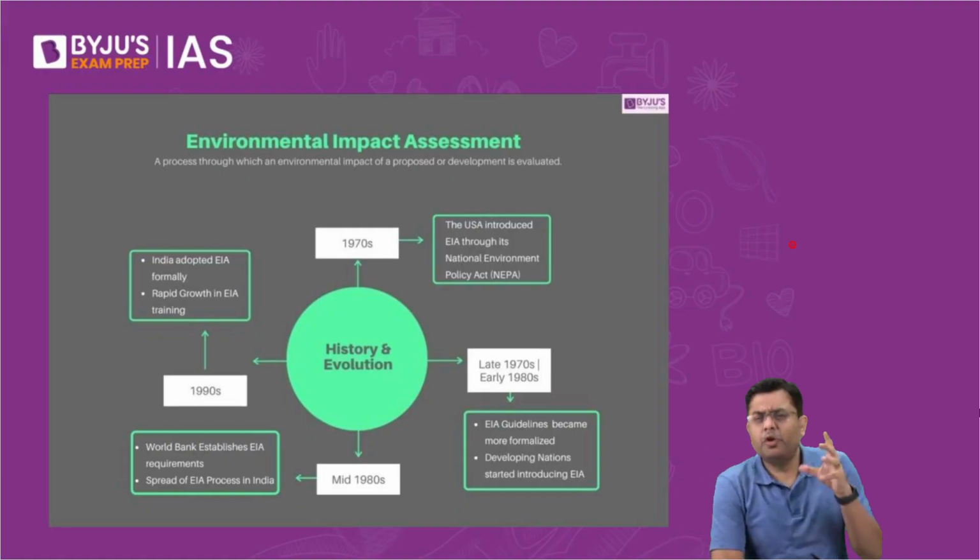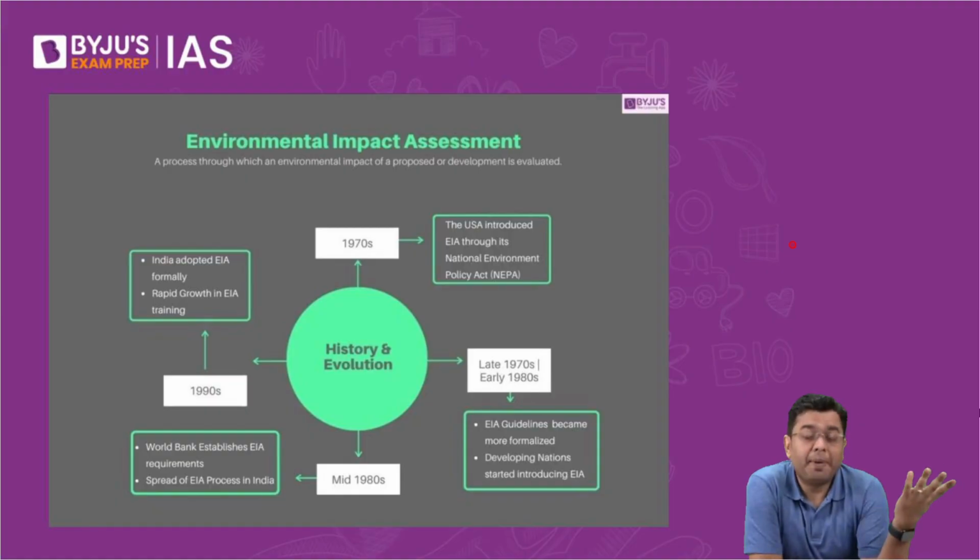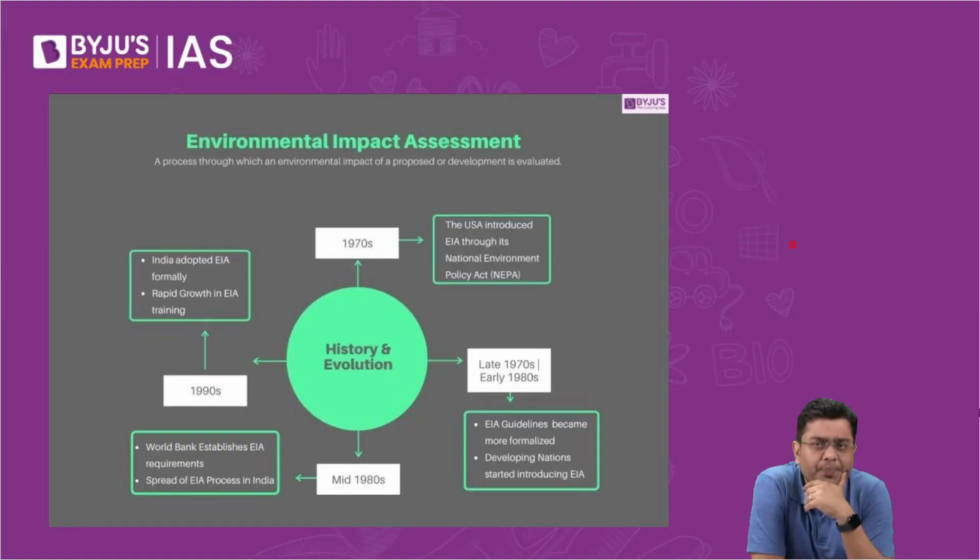Right. Now, what is this concept of EIA? If, let's suppose, you are constructing a plant, an industry somewhere, it will have an impact on the environment immediately close by. It can have an impact on the environment at some far away distance as well. So before moving ahead with that implementation, you need to carry out the environmental impact assessment. For example, just like we were talking about the Char Dham project. Now, the Char Dham project is being built in that critical habitat, that very fragile ecosystem of the Himalayas.